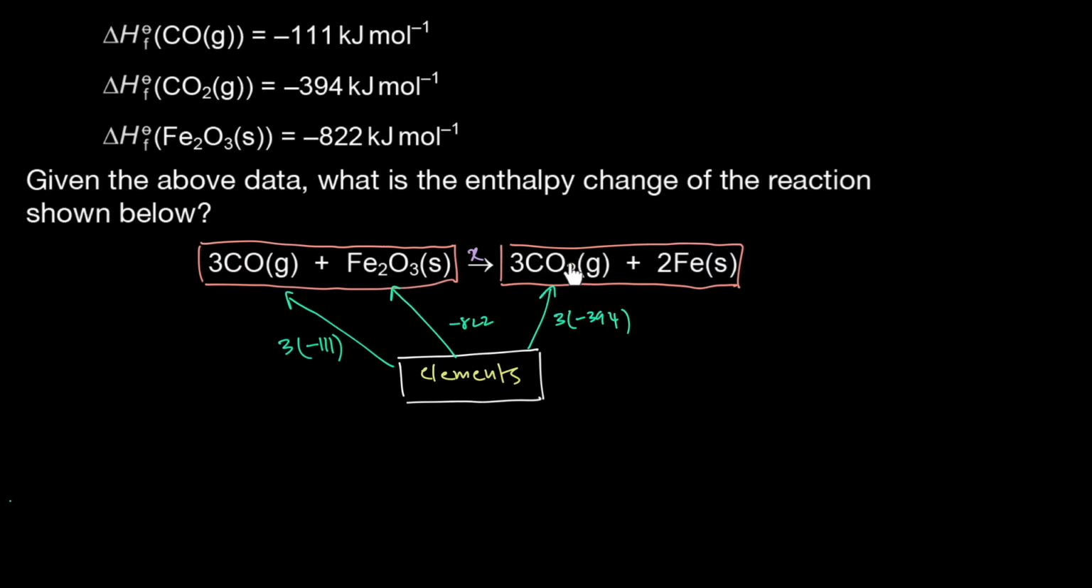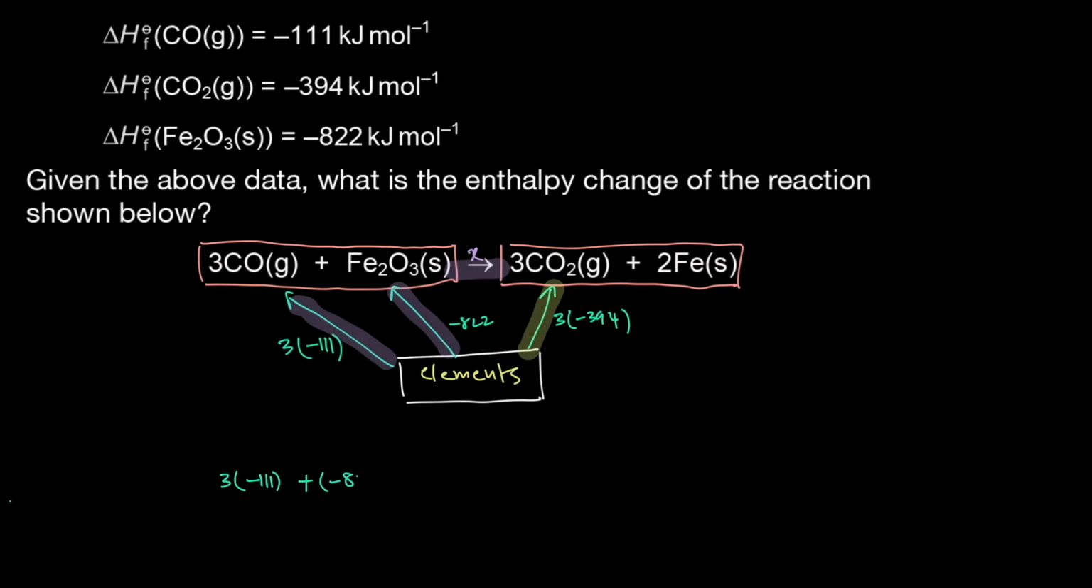your ending point is the products here, right? So what you have is you can start from elements, go to reactants and then to products, or you can start from elements and directly convert the elements to products. Those are your two cycles here. So you can either go here directly or you can go indirectly from elements to reactants and then reactants to products. So what you have is 3 times -111